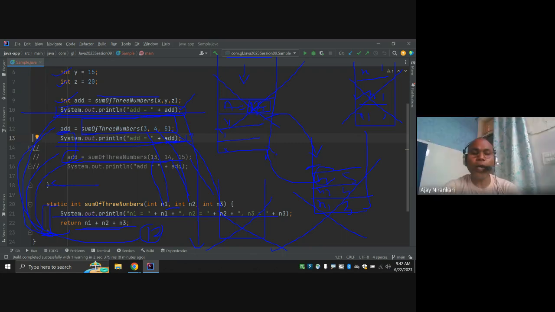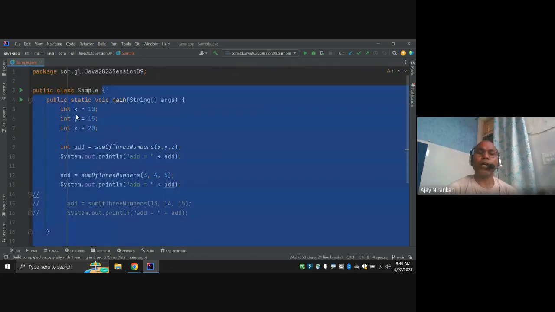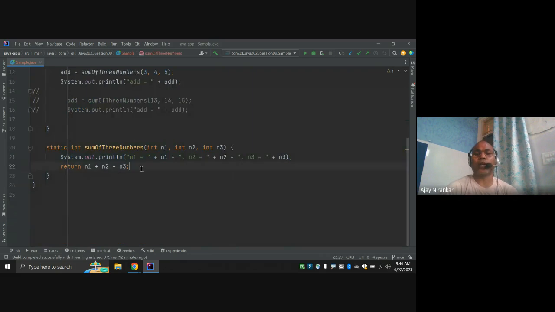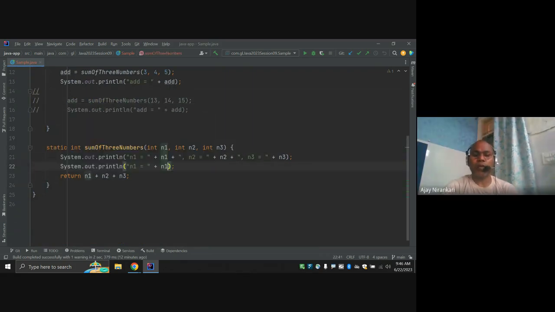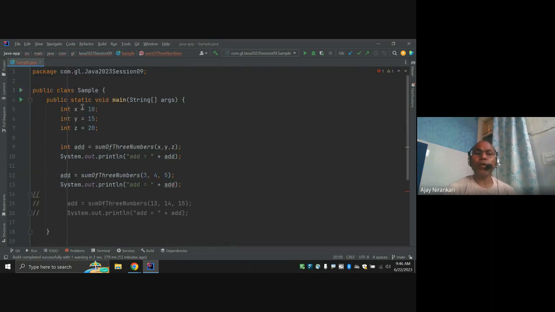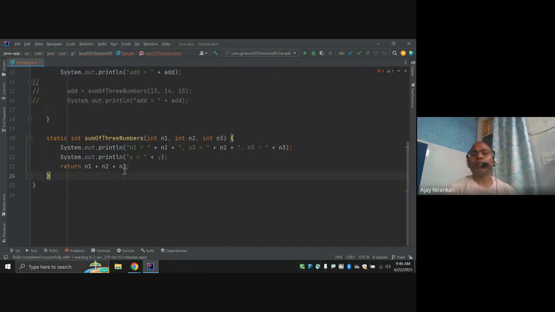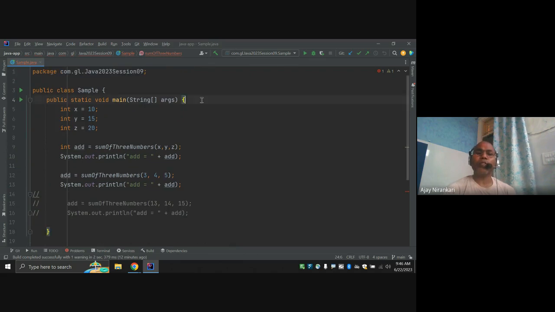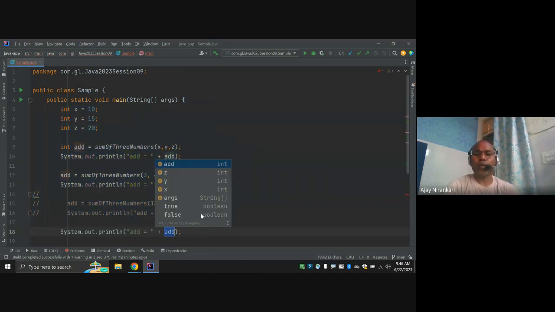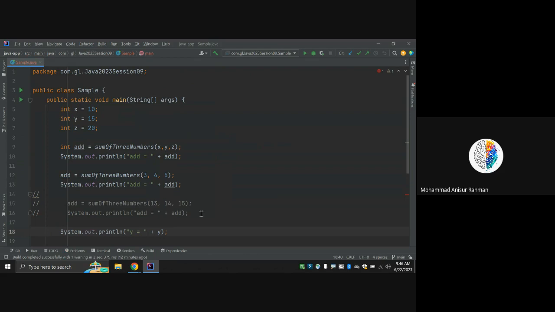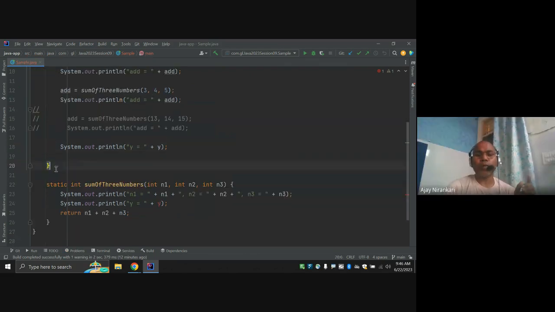Look, here this is only one file. You can declare an x variable here, and I can go here and use x. But let's say I want to use a y variable here. The compiler doesn't know it. You say I have already given a y variable. Why does the compiler not understand? Because the scope of this variable is only the main method. So only x, y, z and add are applicable here. I can write x, y, z here, I can write y here, okay. But the same thing you cannot write outside of the block.